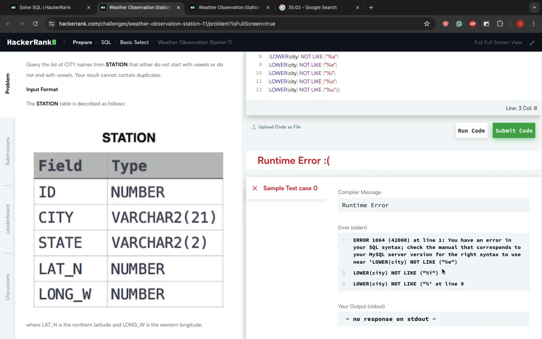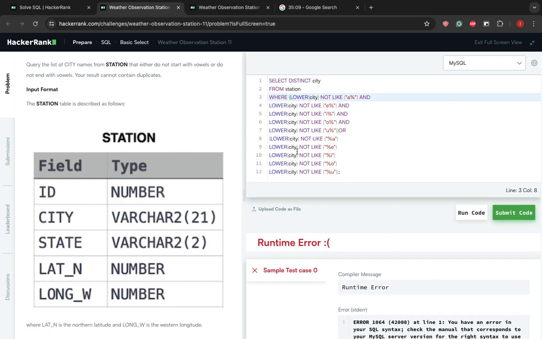So it says line 9. Oh, well, there's a couple issues here. Issue number 1 is here. Oh, sorry. This is part of the first parentheses. The issue is that we completely forgot the ands. We will attach them.